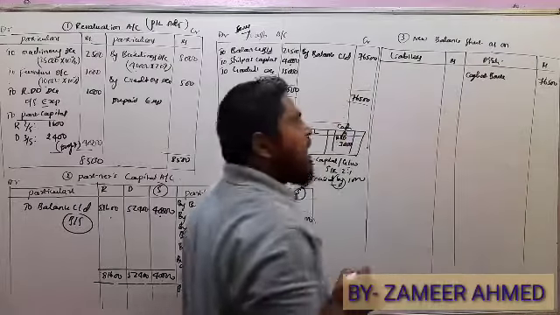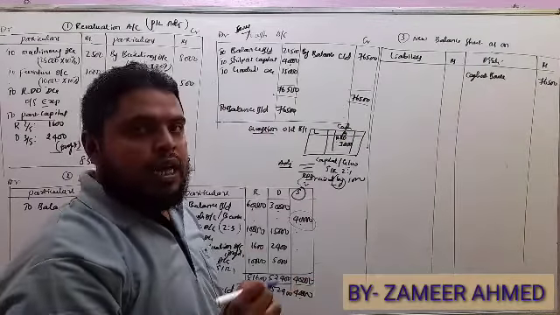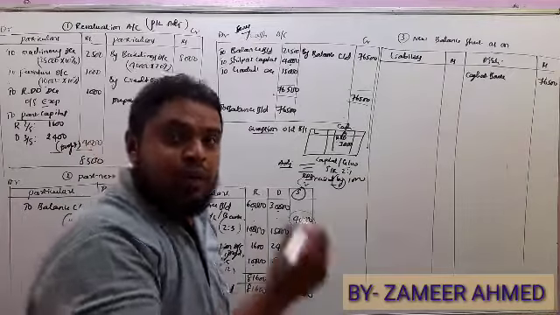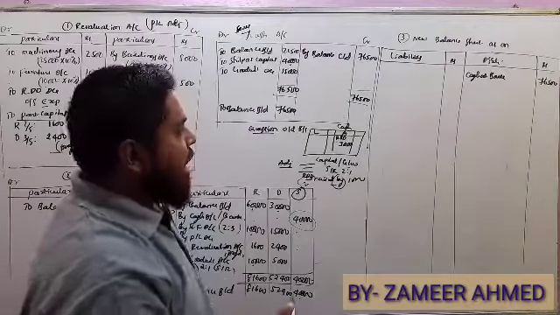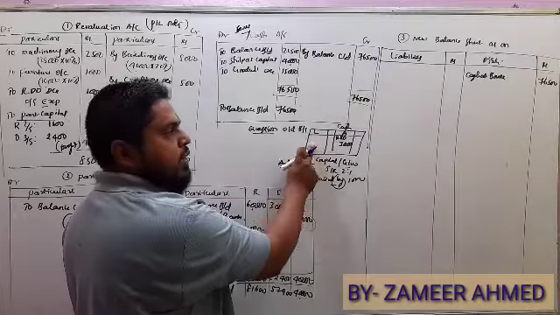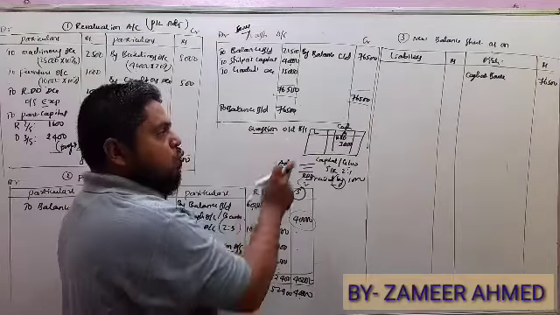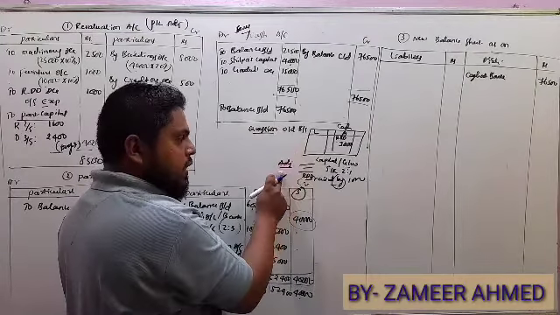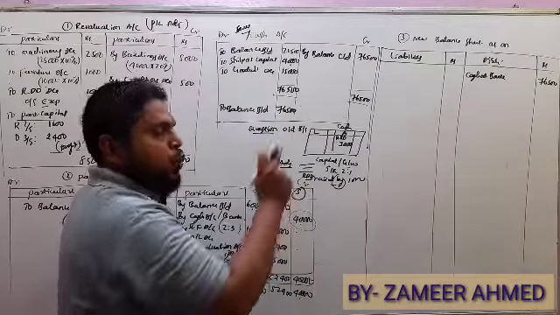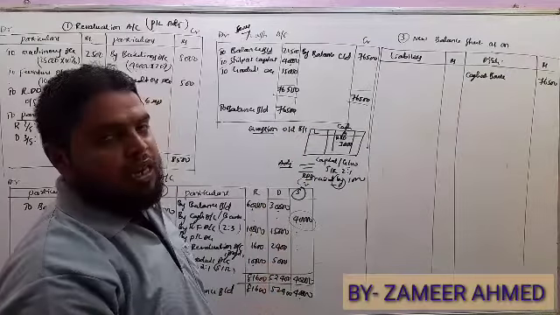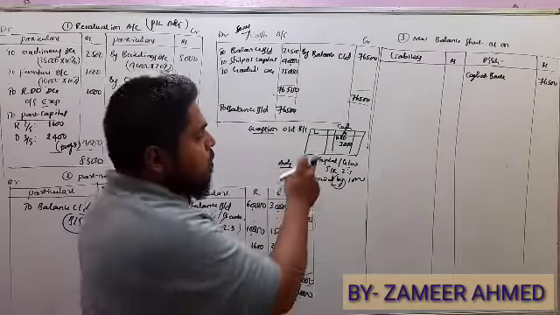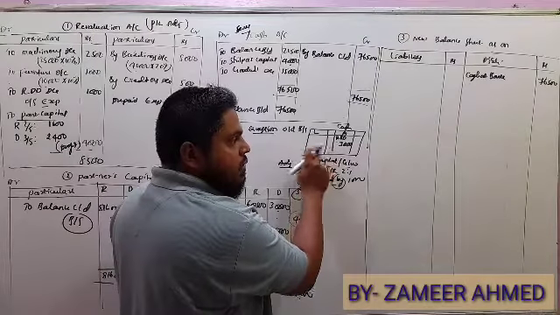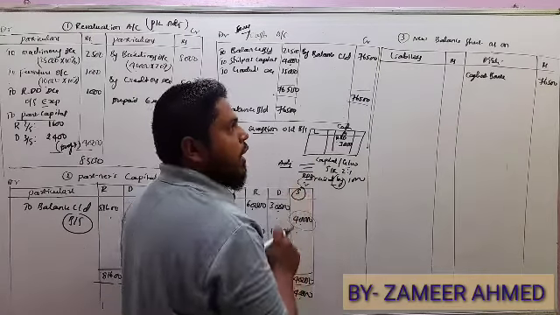Where will we get the liabilities and assets? We get them from the old balance sheet. With the help of the old balance sheet and adjustments, we have to prepare the new, opening balance sheet. Now we have to revise liabilities and assets along with the adjustments.